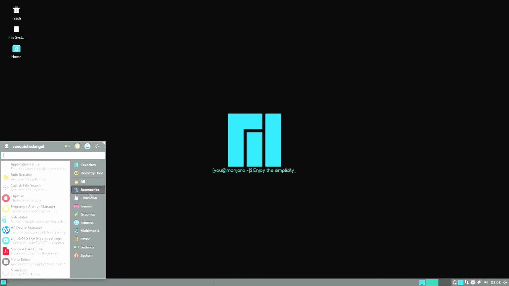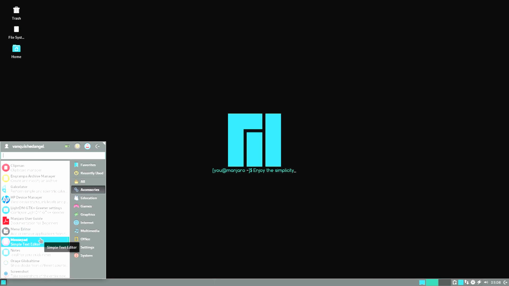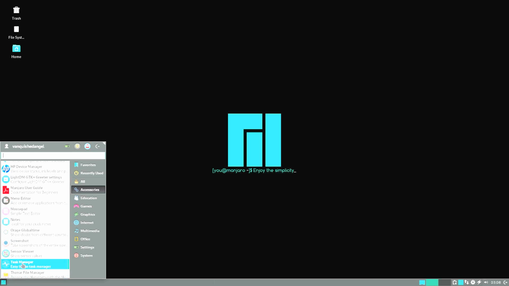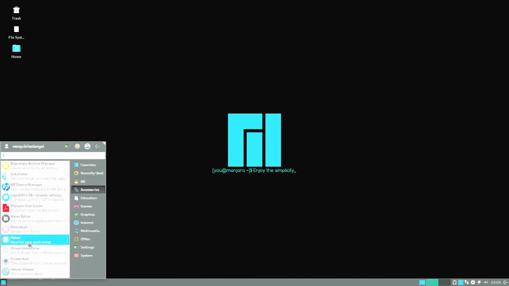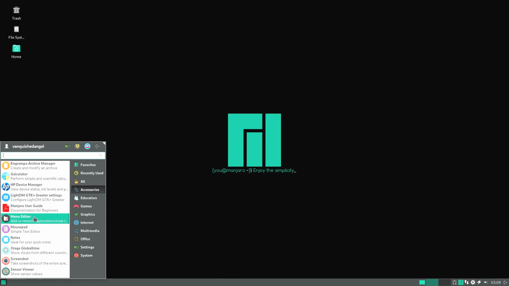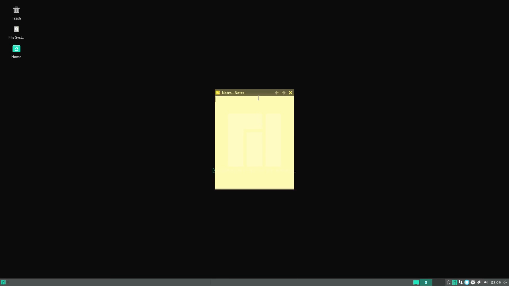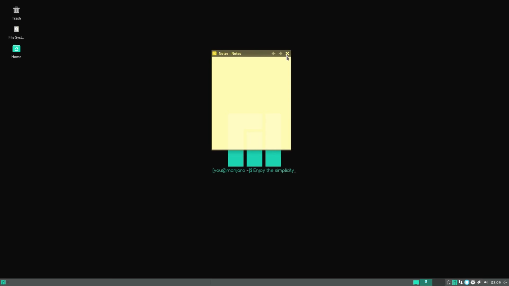These are about files, accessories, notes. I think this is like a note. Oh, you can take a screenshot. I like the sensor viewer because I like to know why my computer's bogged down, and I kind of like to watch. There's the task manager, Thunar. I love lightweight applications, which probably comes with the XFCE desktop. Yeah, this is like a sticky note program. Love it.